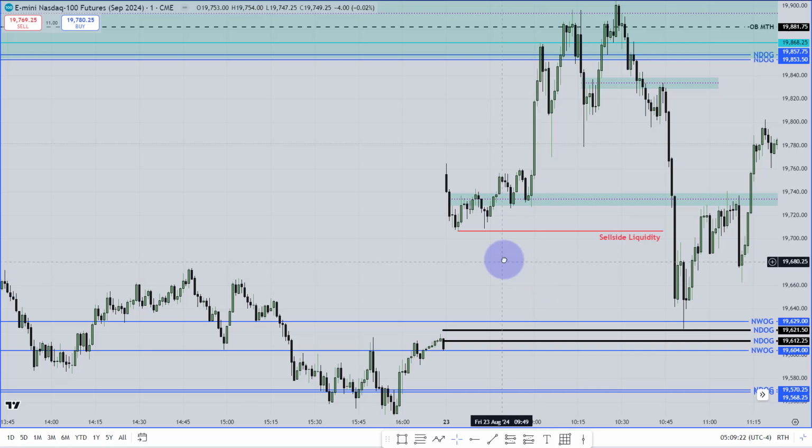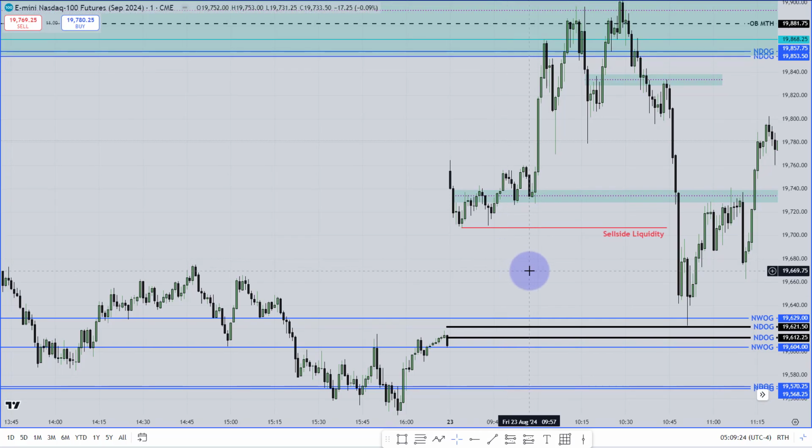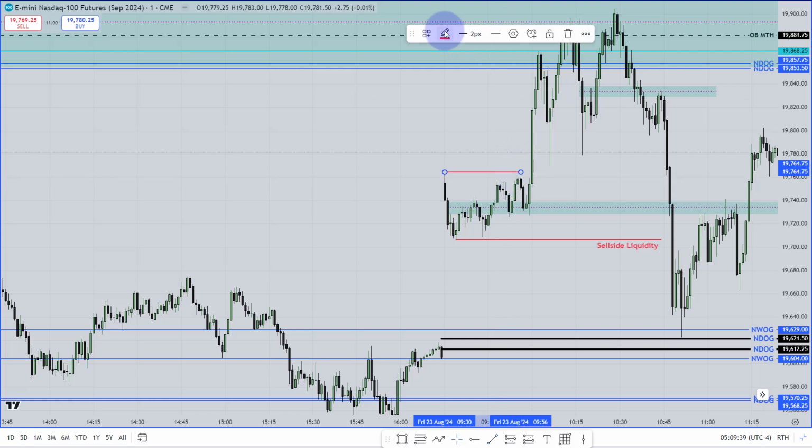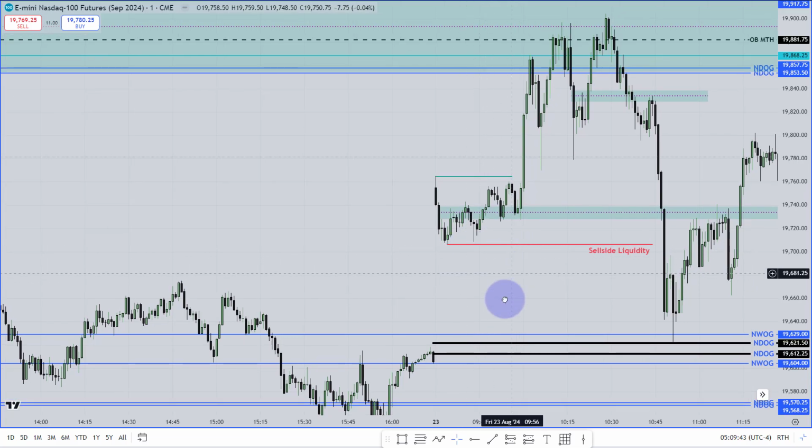Now, so far from the 2024 mentorship, what you have learned around the opening gap, you are going to mark the sell side liquidity and the buy side liquidity. Now, as you can see, this high and that high, they were relatively equal highs. Mark them as your buy side liquidity. And you can see these are relatively equal lows, your sell side liquidity.